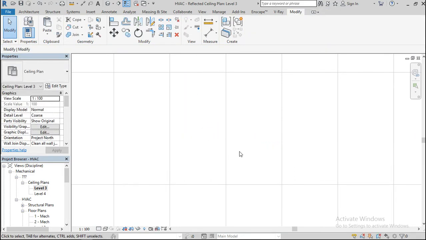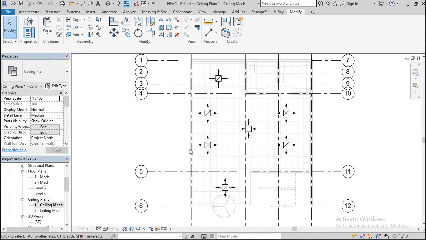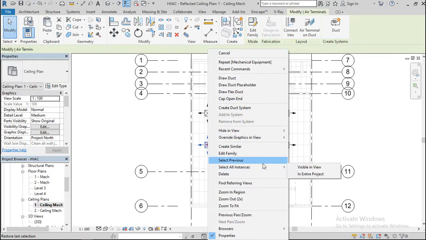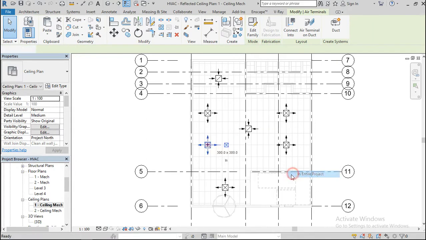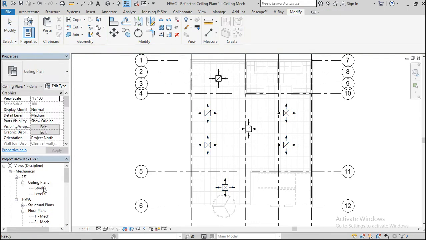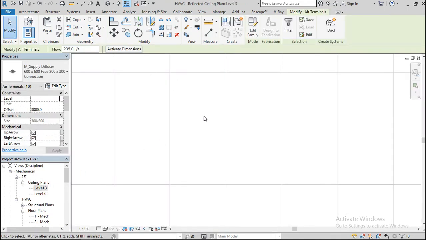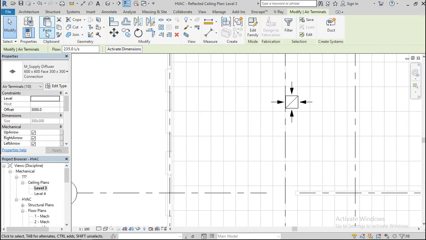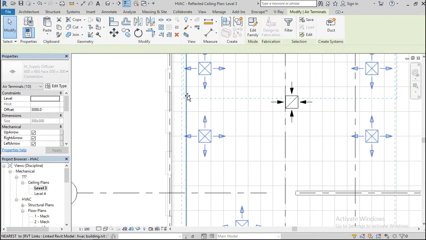Okay, so go back to your ceiling level again, select all the instances in the entire project, and Control C, go back to your ceiling level 3, and now paste it from clipboard.